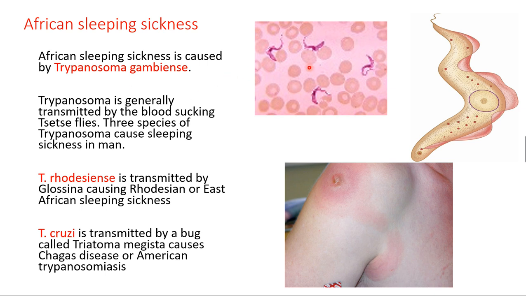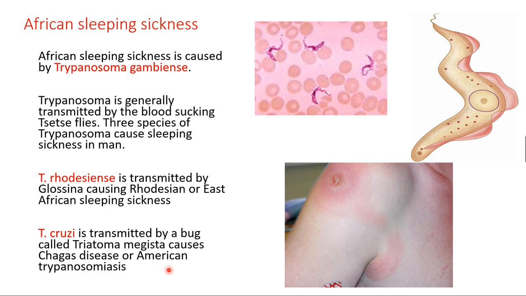When it enters the blood vessels, and you can see these are the RBCs inside the blood vessels, as it passes through the blood circulation, the persons feel mostly sleepiness. So it is called sleeping sickness. There are three different species of trypanosoma: Trypanosoma gambiense, Trypanosoma rhodesiense, and Trypanosoma cruzi. Trypanosoma cruzi causes Chagas disease, also known as American trypanosomiasis.